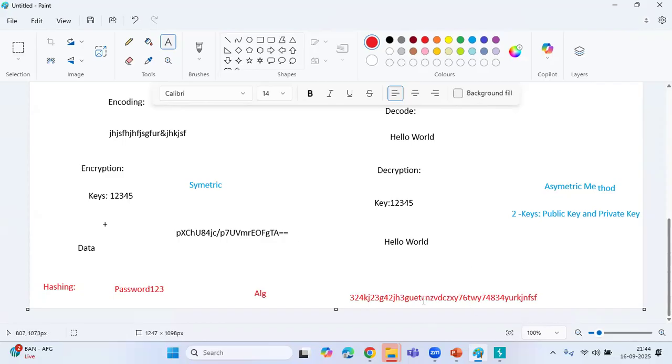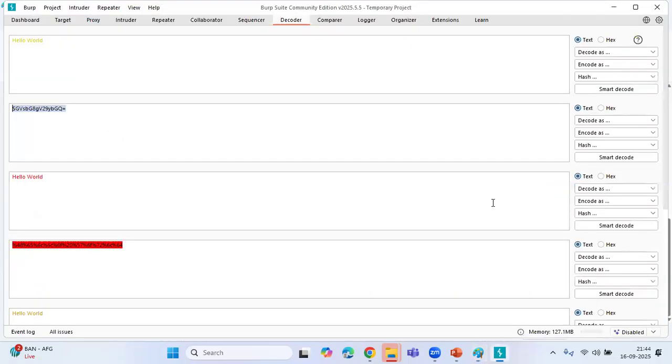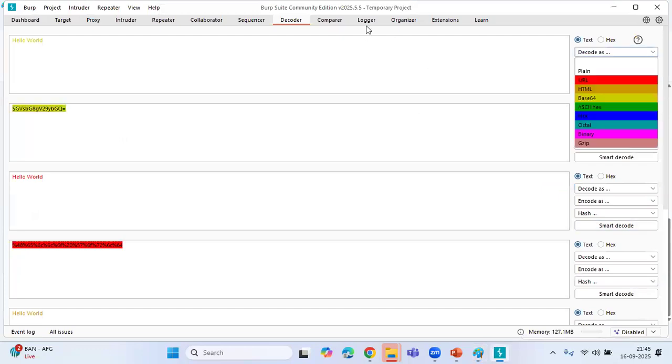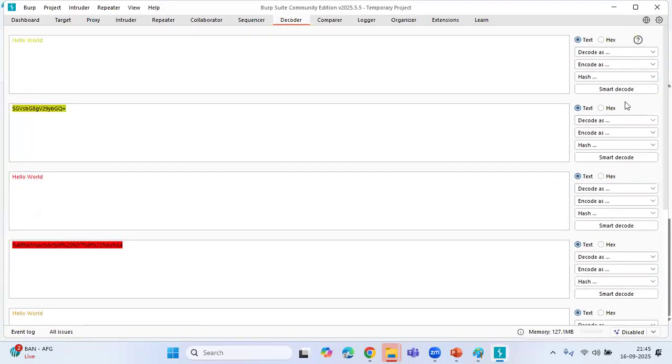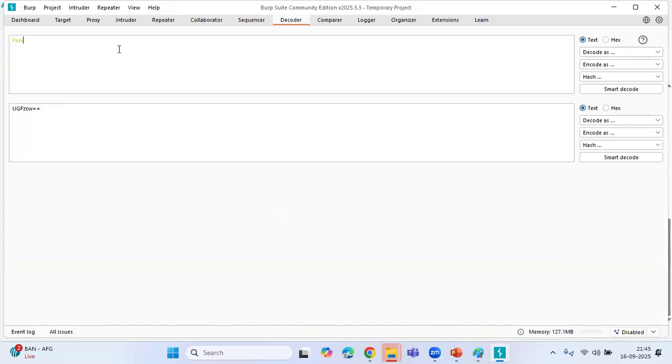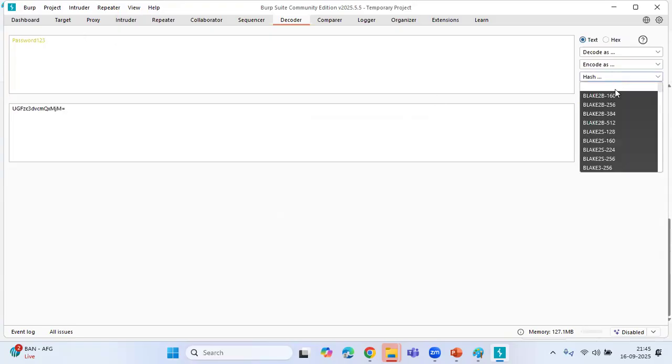Yes. So I think here we have the scenario for hashing, an option to test. Suppose this is your password, 123. I'm going to hash it.